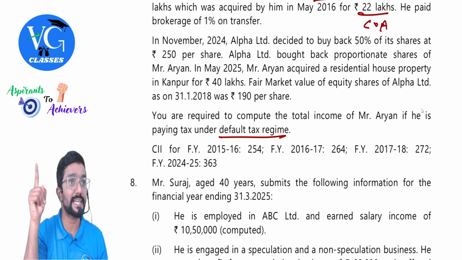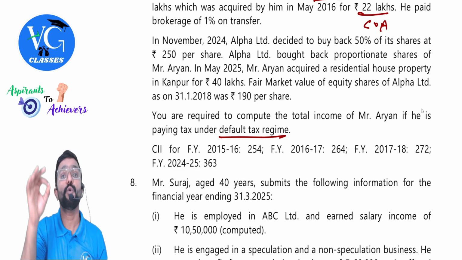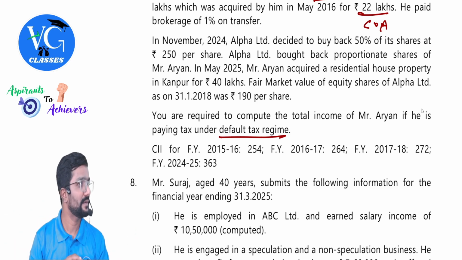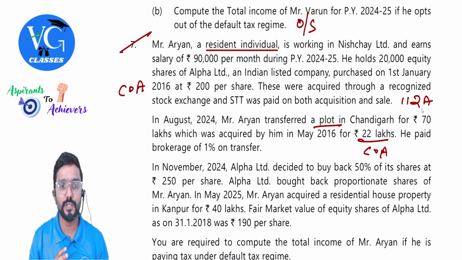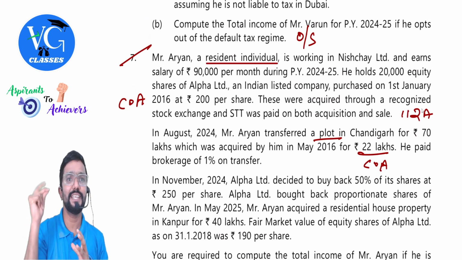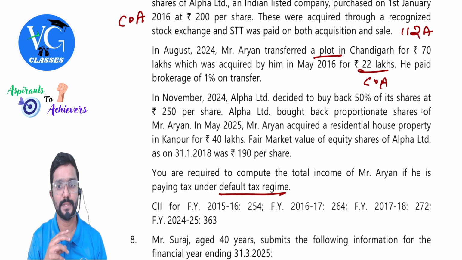Entire buyback price is taxable under the head income from other sources as per section 2(22), deemed dividend. Correct? Yes. Alpha Limited bought back proportionate shares of Mr. Aryan. 50% means how many shares is Aryan holding, guys? 20,000. Of that, 10,000 would be bought back.